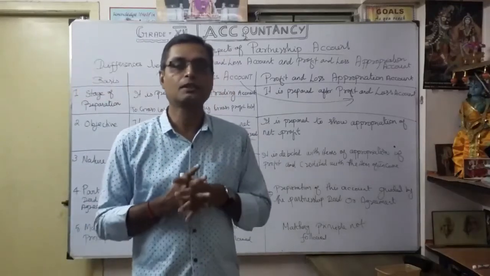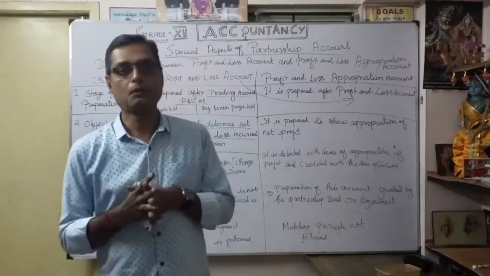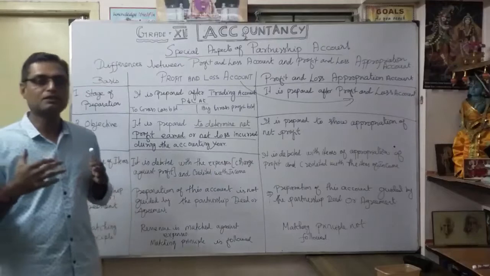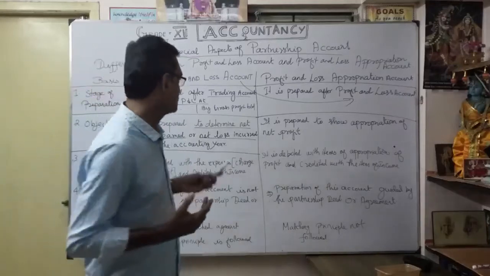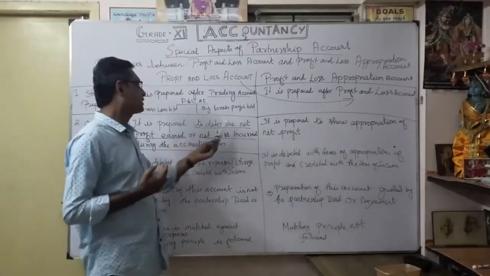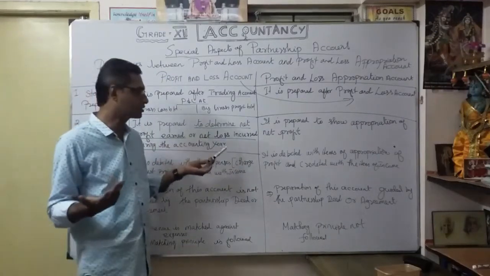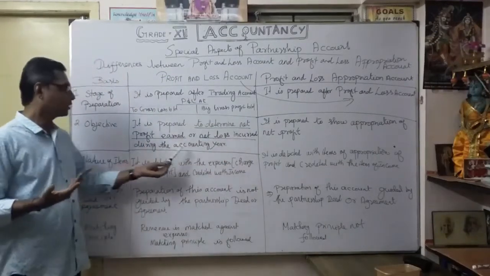The profit and loss account shows net profit or net loss. Then only will we see whether the business has improved or not, during the particular year.